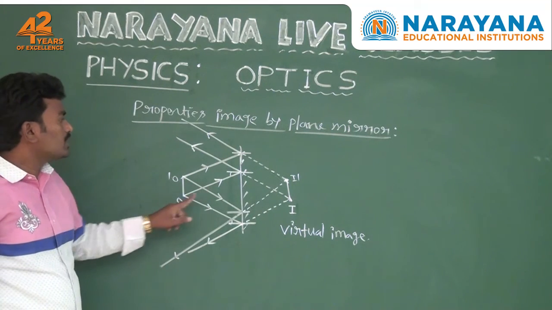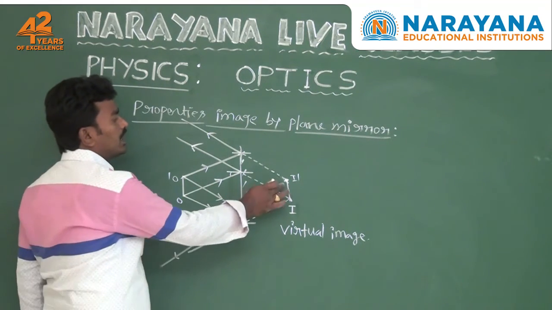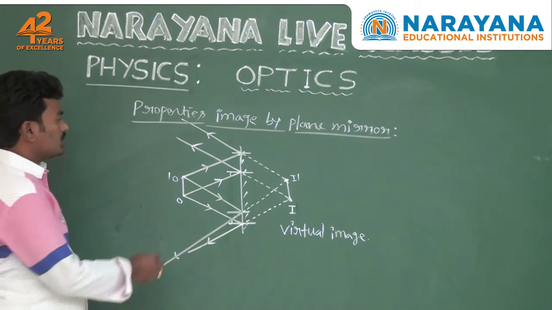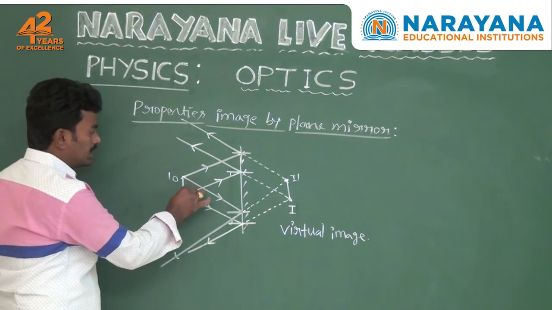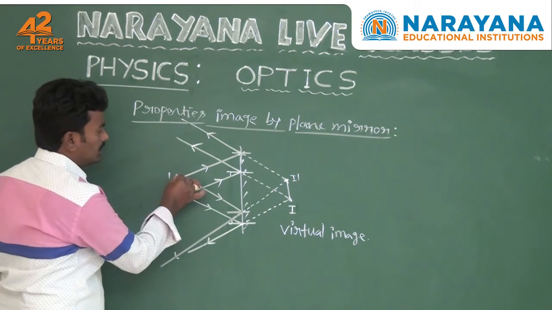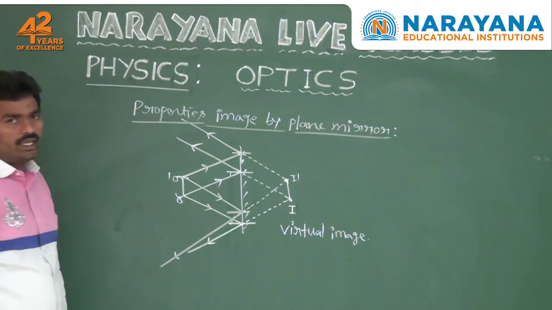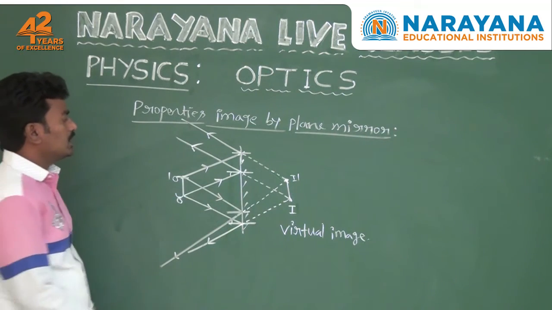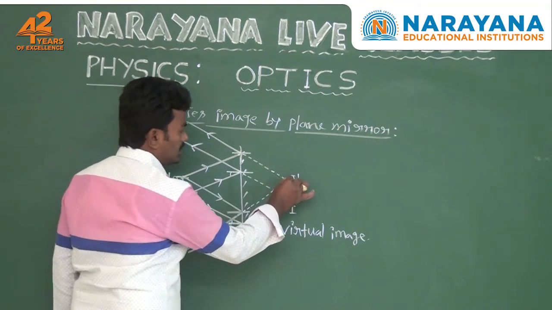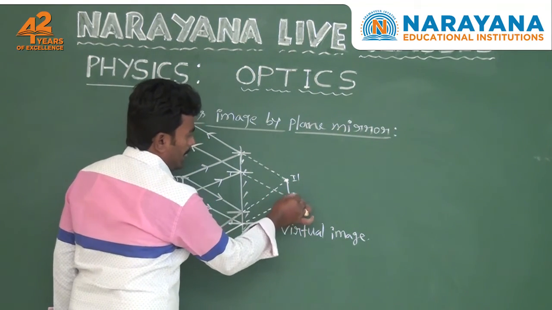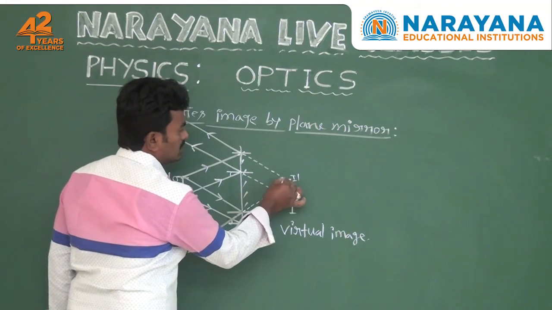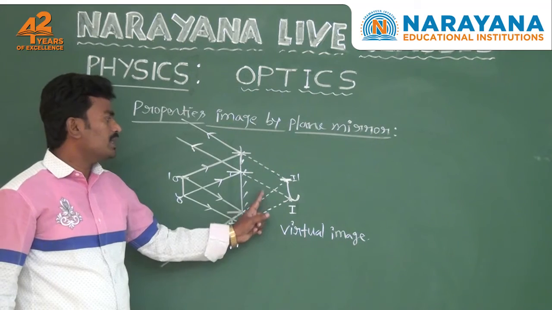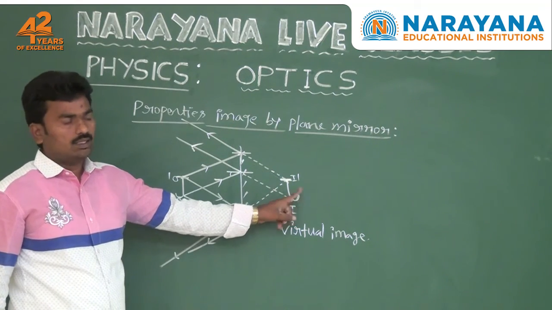Here you also observe a laterally inverted image. Laterally inverted image means, suppose in the place of the object there is another object like the letter J. At that time you will get the image of the letter J in this direction. That means the sides of the object appear changed in the image.